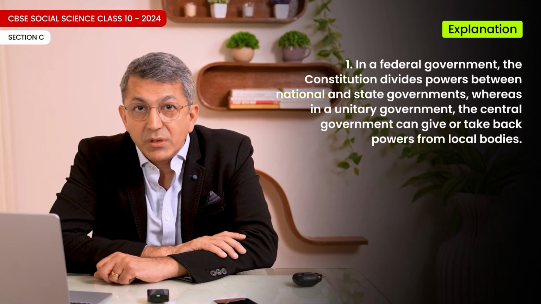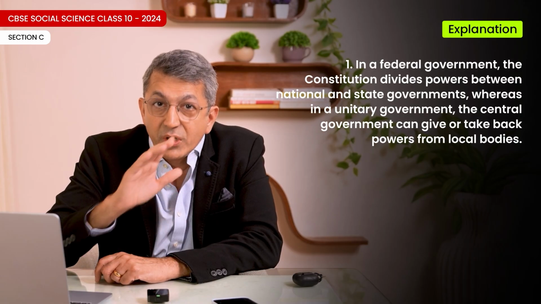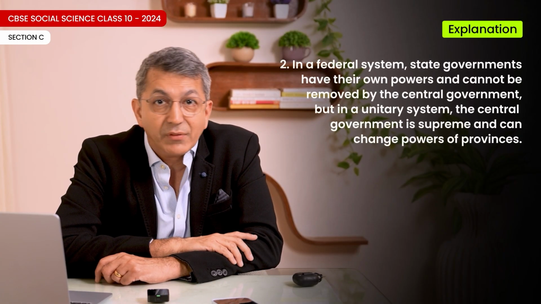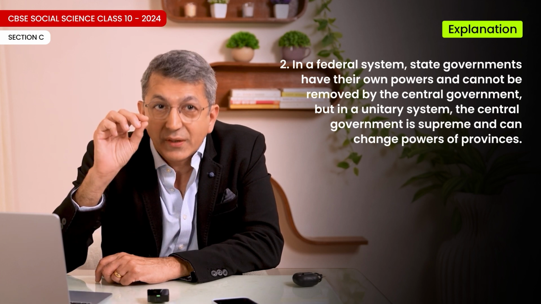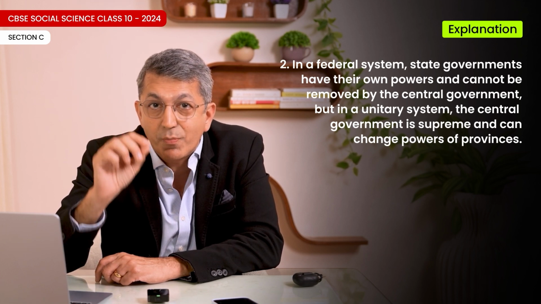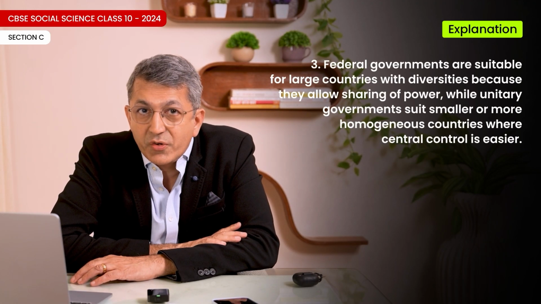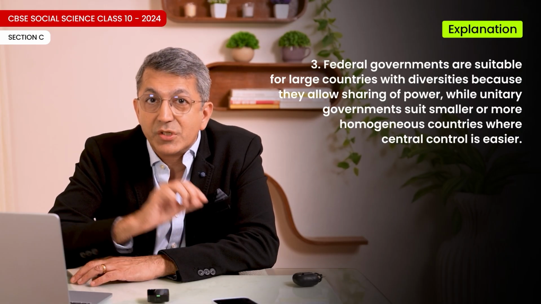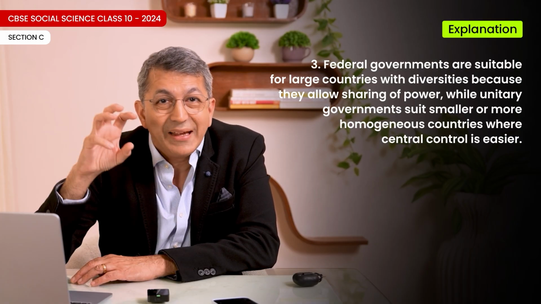Explanation. 1. In a federal government, the constitution divides powers between national and state governments, whereas in a unitary government, the central government can give or take powers back from local bodies. 2. In a federal system, state governments have their own powers and cannot be removed by the central government, but in a unitary system, the central government is supreme and can change powers of provinces. 3. Federal governments are suitable for large countries with diversities because they allow sharing of power, while unitary governments suit smaller or more homogeneous countries where central control is easier.